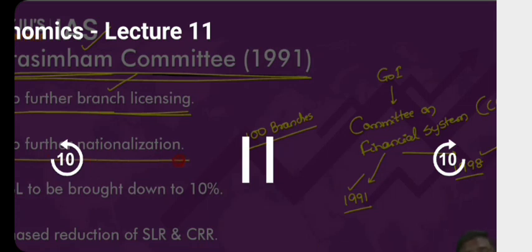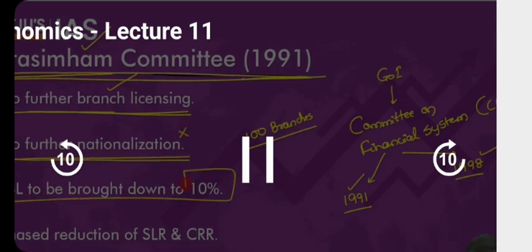No further nationalization, but this has been done. Post 1991, you tell me if you come across any example wherein a bank has been nationalized. I hope you understand. Any example that you come across where after 1991, a bank has been nationalized? No. In fact, we have discussed this. Before 1991, did we go for nationalization? Of course, yes. We have gone for two rounds of nationalization. But after 1991, no, we have not nationalized any banks. Rather, we have allowed private sector participation. We have allowed domestic companies to participate, that is, the domestic private sector to enter into the banking sector in India. Foreign banks have been allowed to enter into India, etc. So further nationalization should not be conducted.